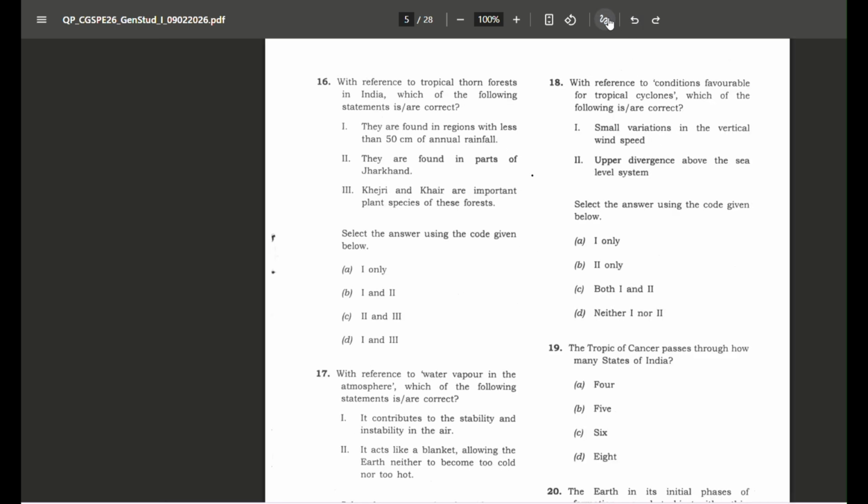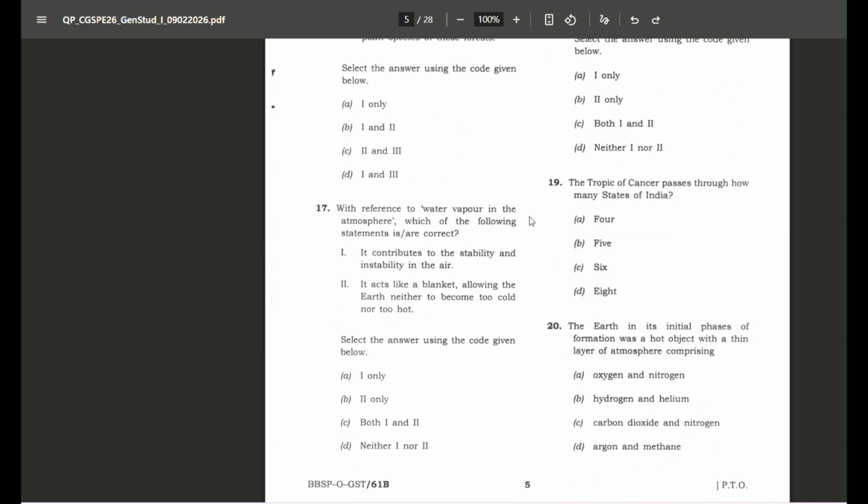And further, the conditions that are necessary for the formation of tropical cyclone are high temperature, that is more than 27 degrees Celsius, Coriolis force, rotation of the earth. These are also the necessary conditions for formation of tropical cyclone. Now moving on to the next question, that is, the Tropic of Cancer passes through how many states of India? Seems to be a very simple question, but you have to observe the map very carefully. Now there are 8 states through which Tropic of Cancer passes. That is Gujarat, Rajasthan, Madhya Pradesh, Jharkhand, Chhattisgarh, West Bengal,